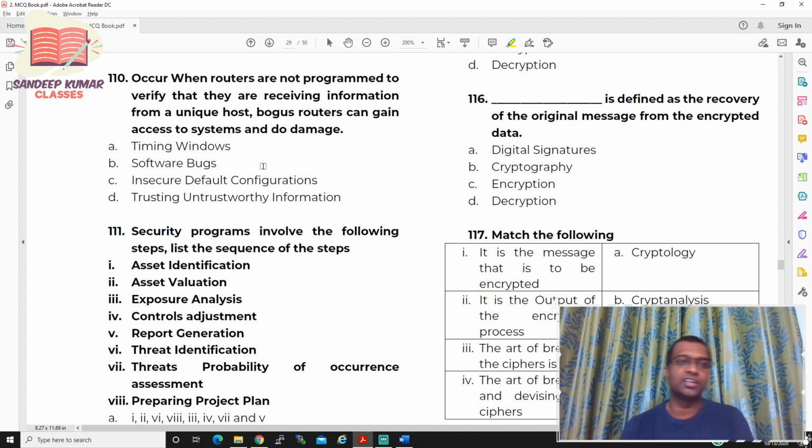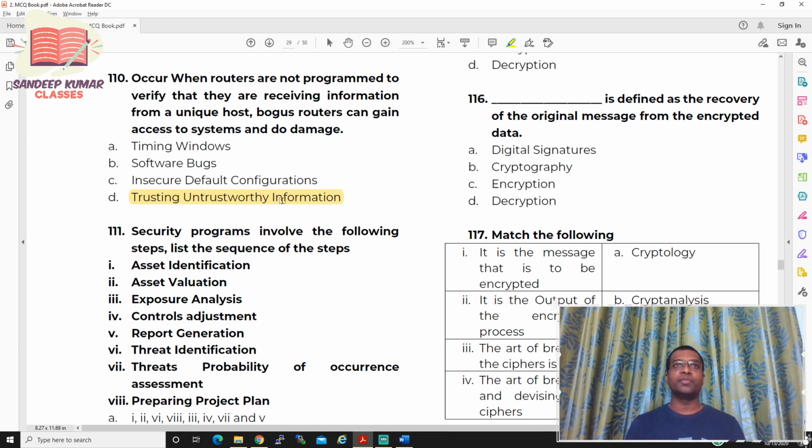So, what exactly is it saying? If routers are not programmed properly, it will damage a network. So what type of vulnerability is it? It is not timing window, as I already told you, because that is about exploiting a temporary file. Software bug, no. Insecure default configuration pertains to hardware unit default user IDs and passwords, so it is not that. What's the last option remaining? Trusting untrustworthy information.